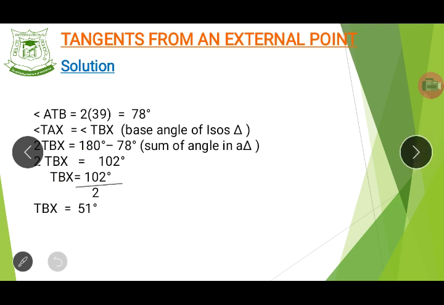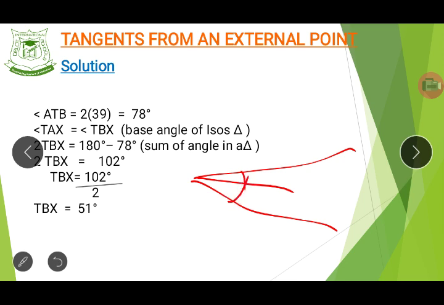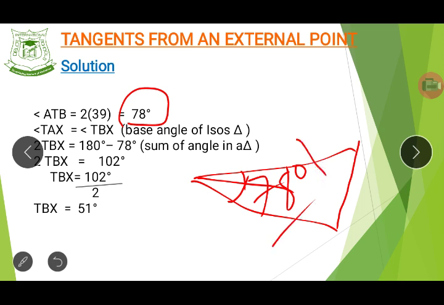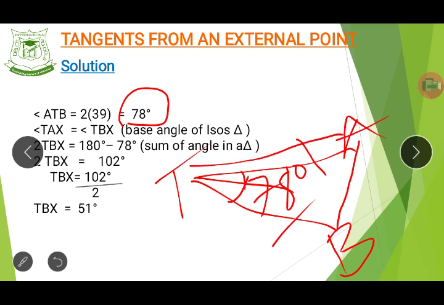So that is 39 times 2. Half of it is 39, the other half will also be 39. So the two of them together give us 78 degrees here. Do you see that now? So let's assume that this is a full triangle. Now we notice that this looks like an isosceles triangle. Two sides are equal. Remember that TA is the same as TB. Do you see now? This line is equal to this line.